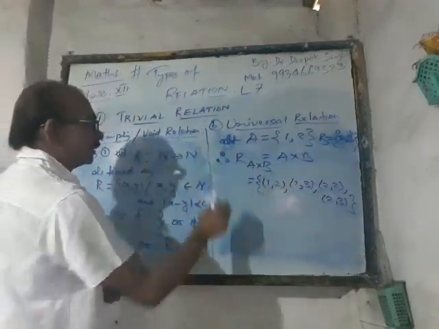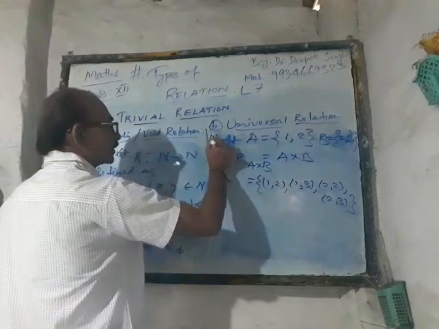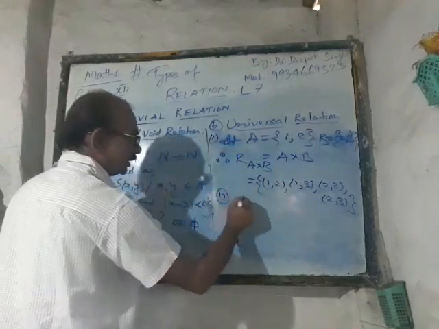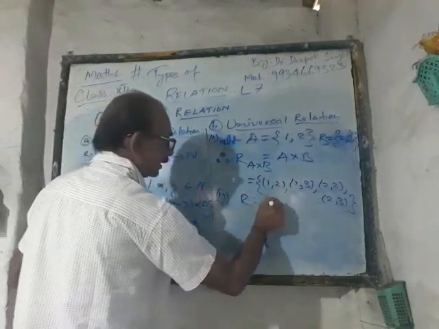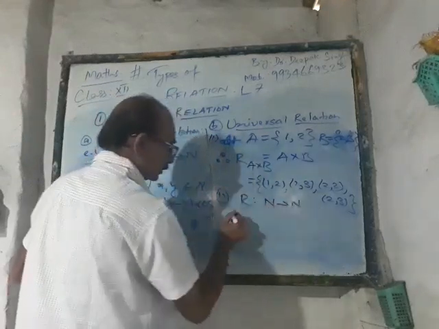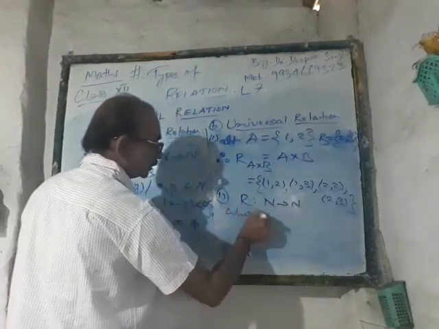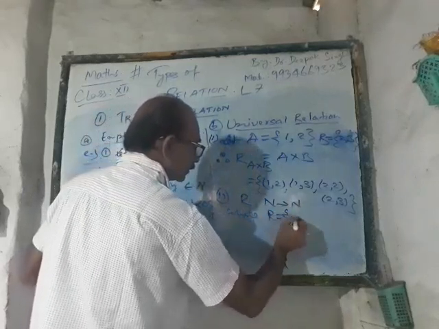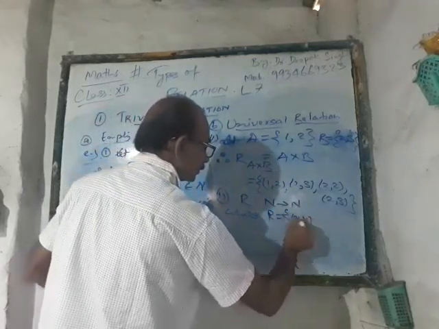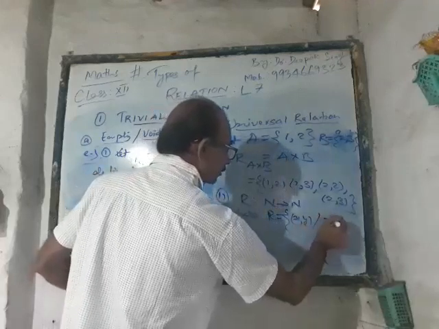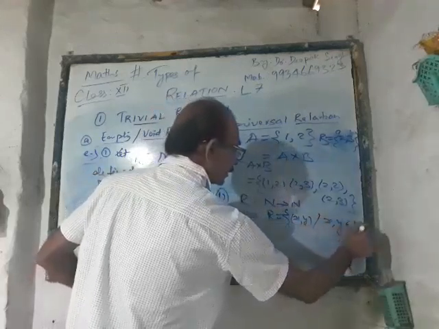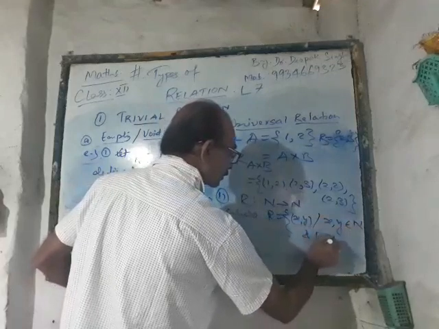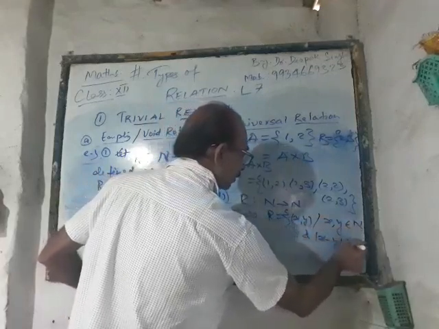In the second example, suppose this was the first example. Second example, you consider R is a relation from N to N, where R is equal to {(x, y)} such that x, y belong to N and mod of x minus y is greater than or equal to 0.